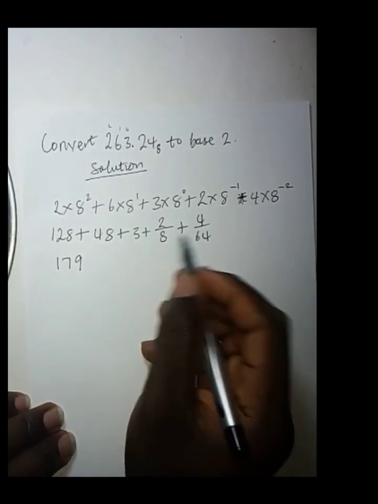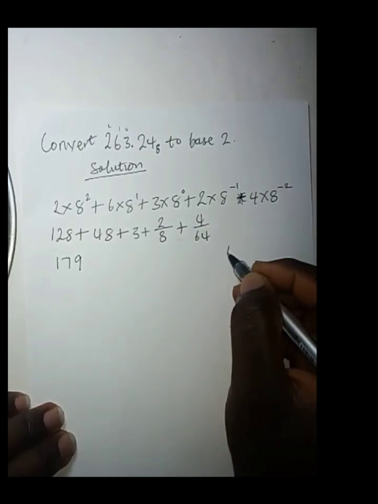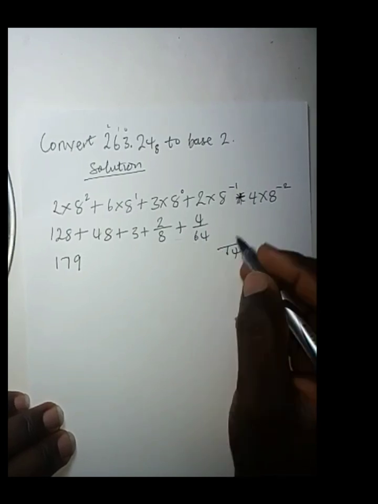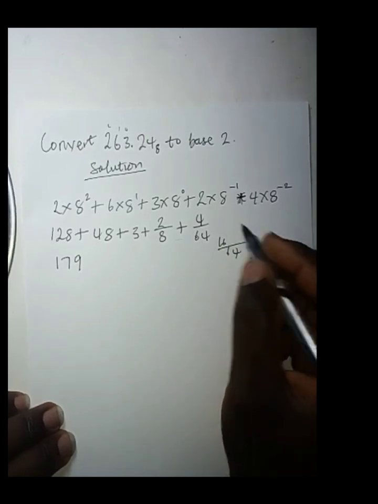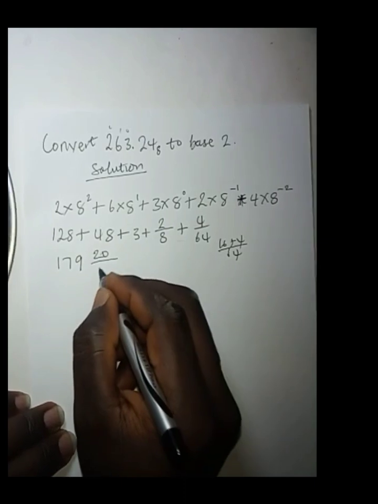The LCM is 64, and 8 in 64 is 8 times 2 is 16, and 64 in 64 is 1 times 4 is 4. So we add these two, we're getting 20 over 64.